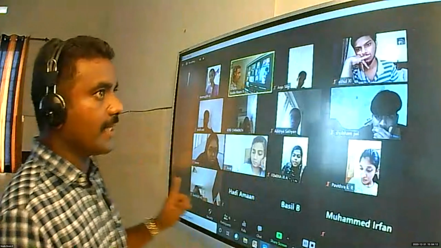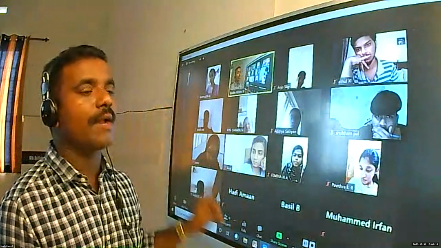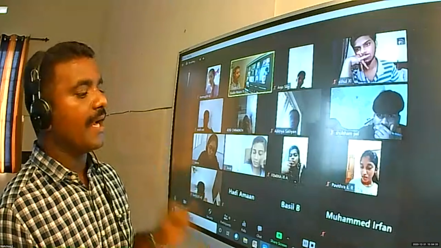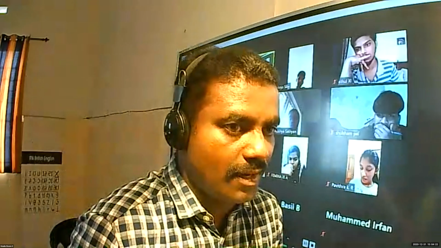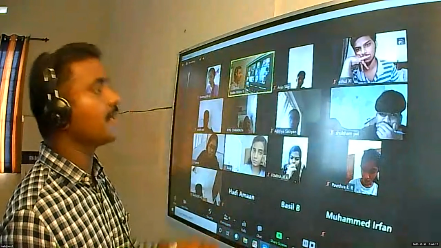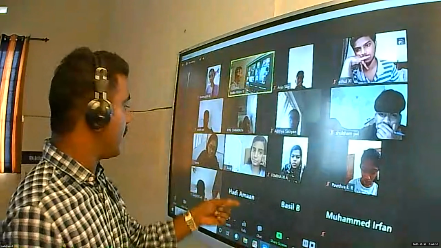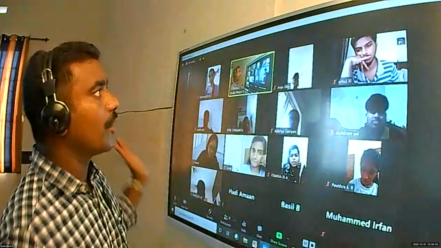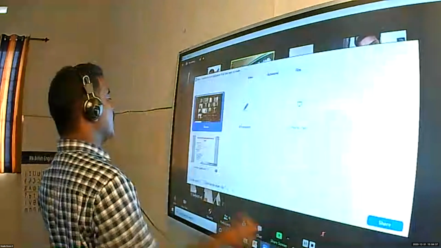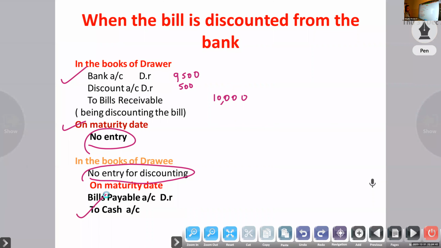Clear? But look at that third entry. In the books of drawer, the entry for discounting the bill is bank account debtor, discount account debtor to bills receivable. But in the books of drawing, no entry for discounting. Why? Because it is discounted by the drawer only. So in the drawing, the same entry only, and at the time of maturity, bills payable account to cash.